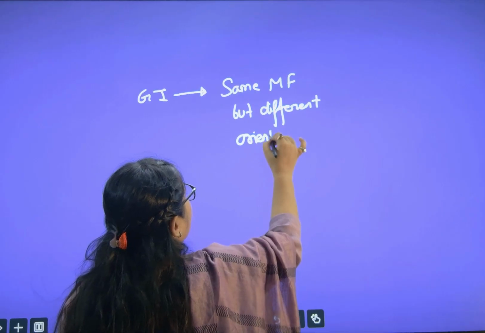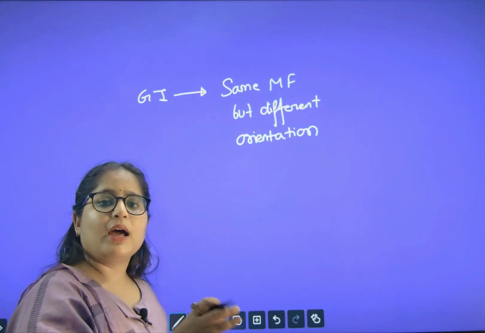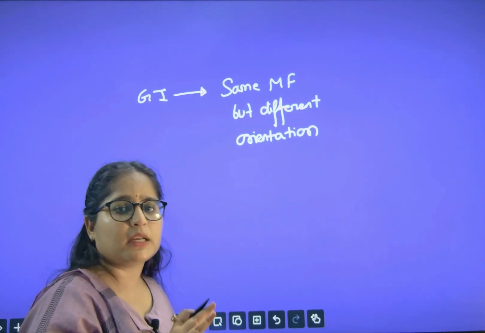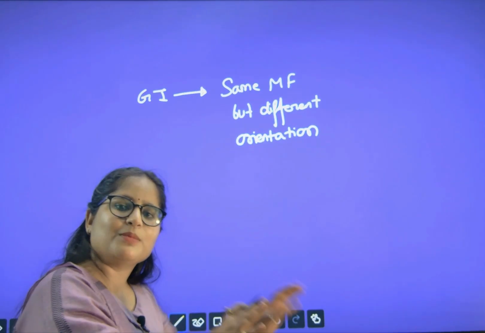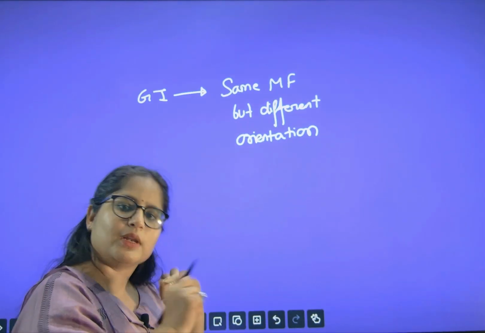So what do we mean by GI? Same molecular formula but a different orientation or arrangement. That's why I called it same but different. The formula will be the same, the orientation will be different.